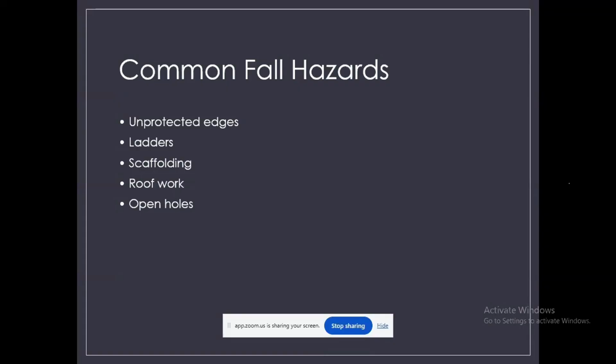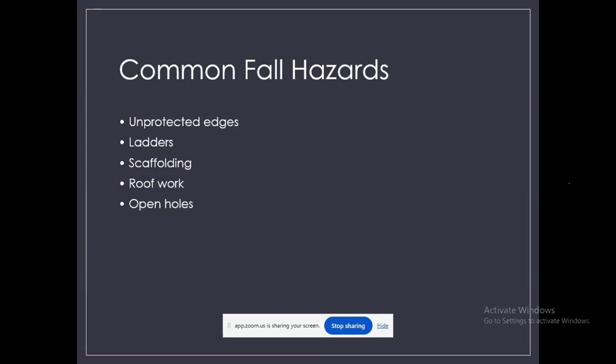It is a temporary structure used for workers at height. If it is not properly assembled or lacks guardrails, the workers can lose balance and fall. A common case is workers overreaching instead of repositioning the scaffold. Then roof work also.